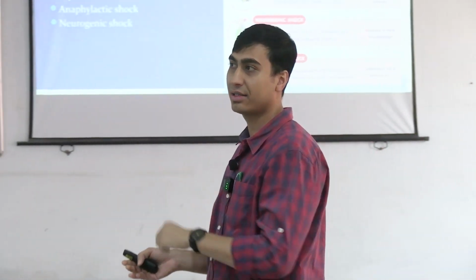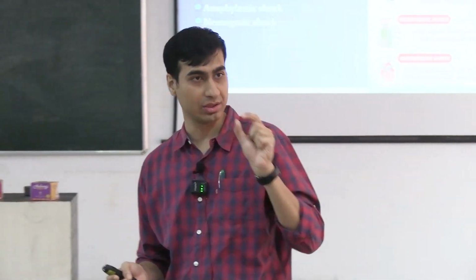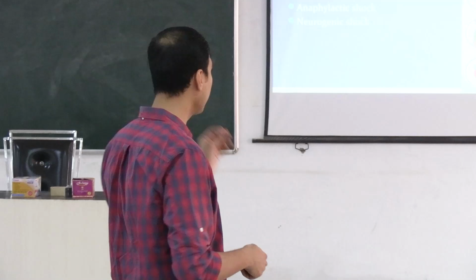If there is a lumbar spine injury, you are unlikely to get a neurogenic shock. You might get a spinal shock, that is a separate thing, but not a neurogenic shock. Because the basic idea of neurogenic shock is a disruption in the sympathetic outflow. So that you have to remember. But spinal shock is totally different. That is a total loss of axonal outflow because of damage to the spinal cord. That is a separate thing, not the same as neurogenic shock. So we can discuss it later.